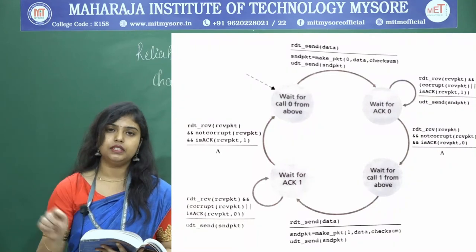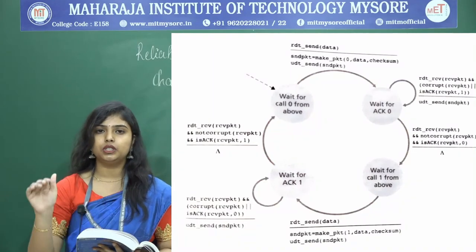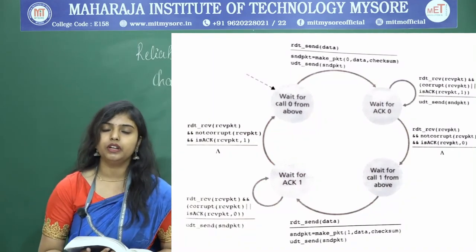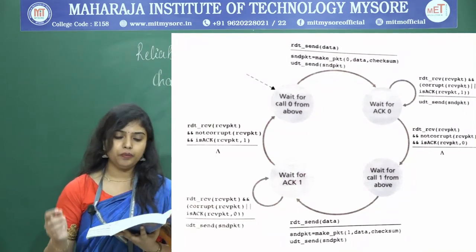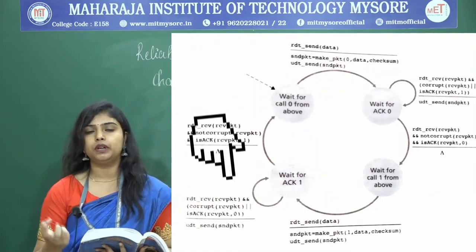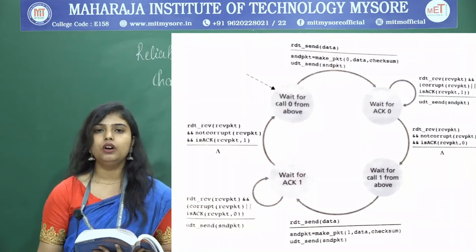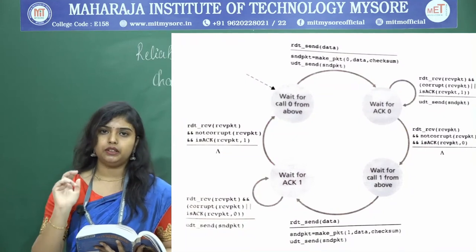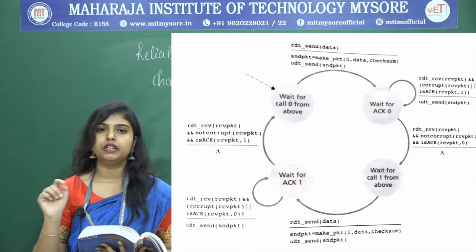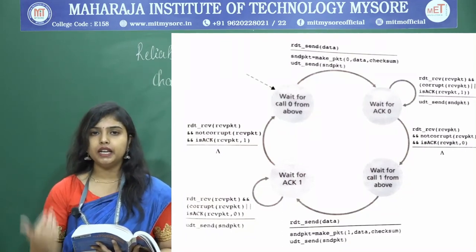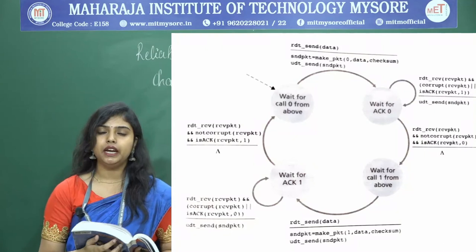Then, if this action is happening, move the transition to wait for acknowledgement 1, that is, wait to receive the acknowledgement for the packet with sequence number 1. Here also, if the received acknowledgement is corrupt, or if we receive the positive acknowledgement for the sequence number 0, remain in the same state. Or if the received acknowledgement is not corrupt, and we have correctly received the positive acknowledgement for the sequence number 1, then move to the initial state again.